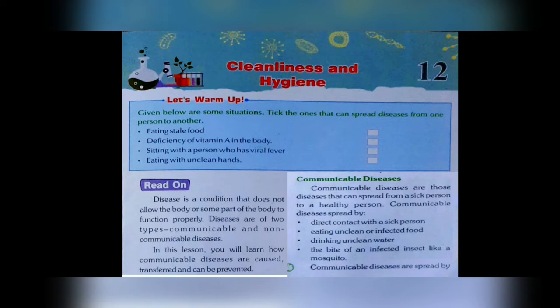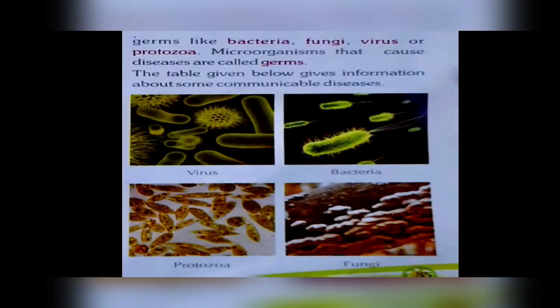Eating unclean or infected food. If the food is already unclean, unhygienic, and already infected, if we are eating that food, that will also lead to communicable disease. Drinking unclean water. The bite of an infected insect like a mosquito. Yes, if a mosquito bites a sick person, the same mosquito then comes on your body and bites you. It is again spreading the disease. This is how the mosquito is spreading the communicable disease.